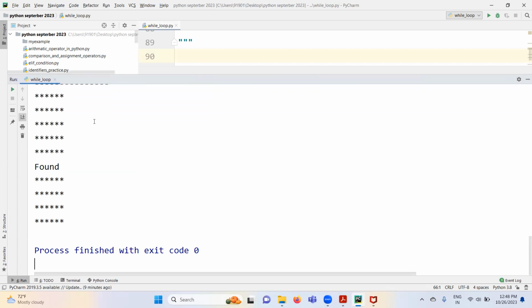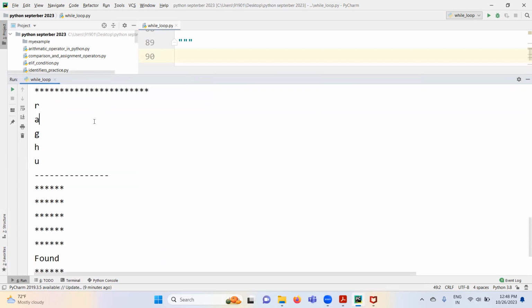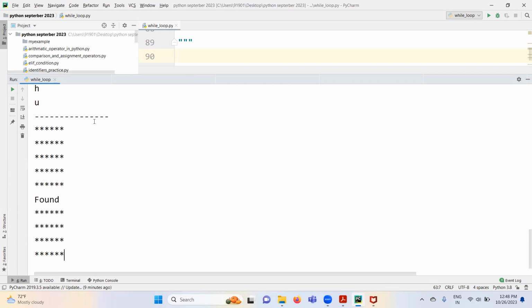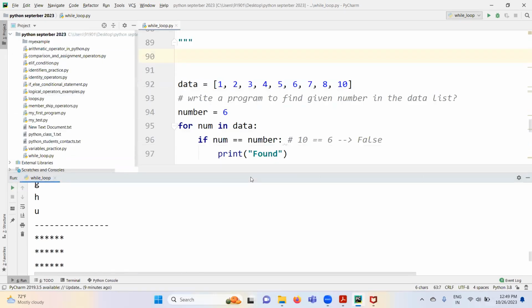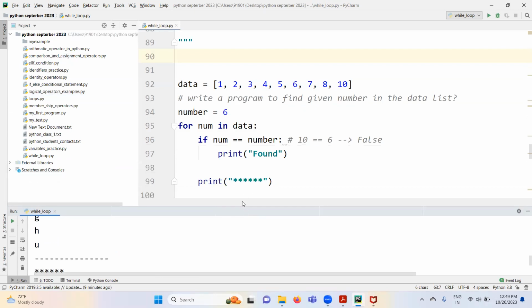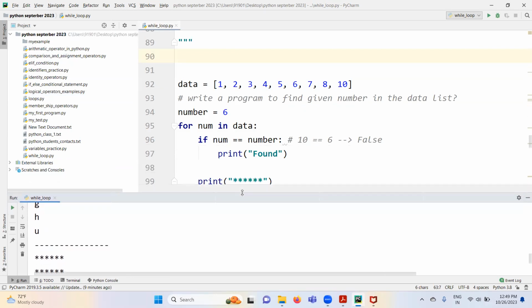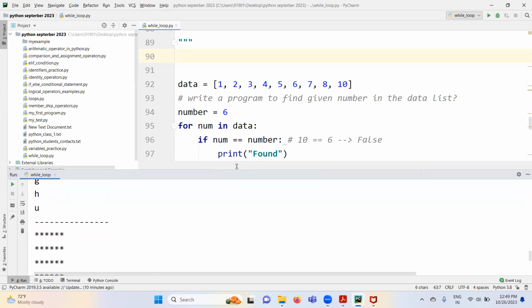See it here. How many times is this loop iterated? 1, 2, 3, 4, 5, 6, 7, 8, 9. Right? Yes or no? 9 times it iterated, right? In 9 times, in which iteration did it pass?